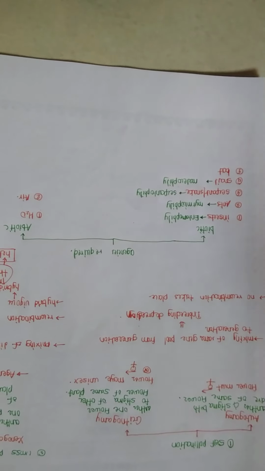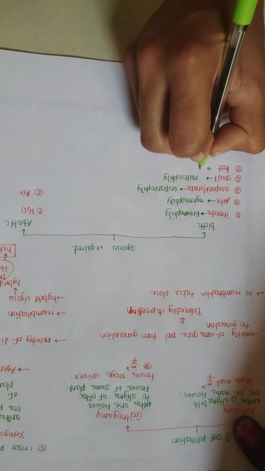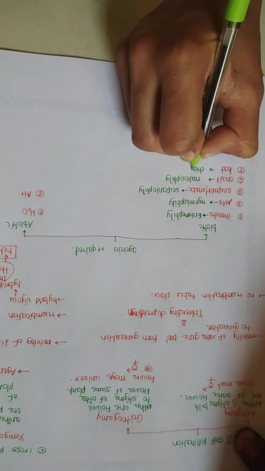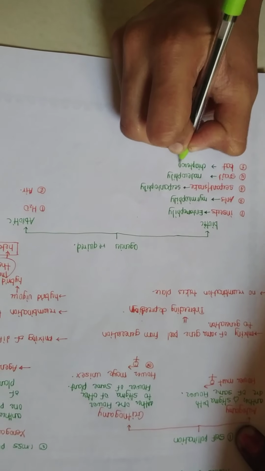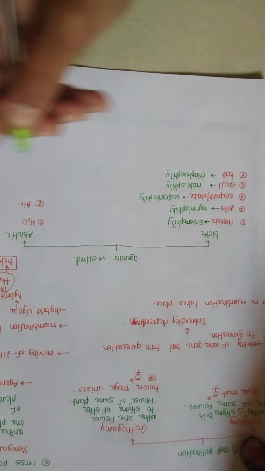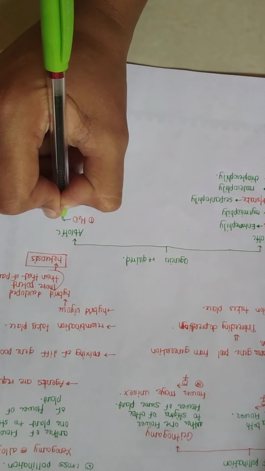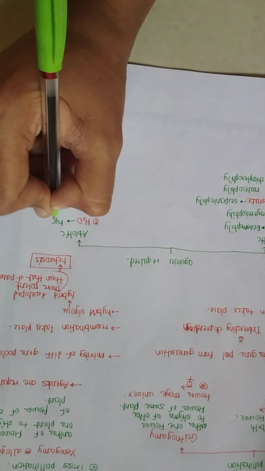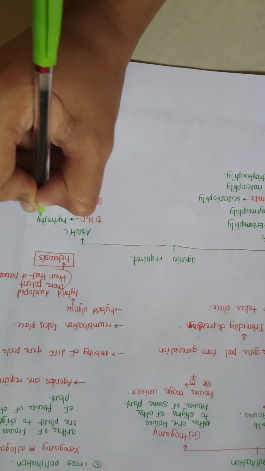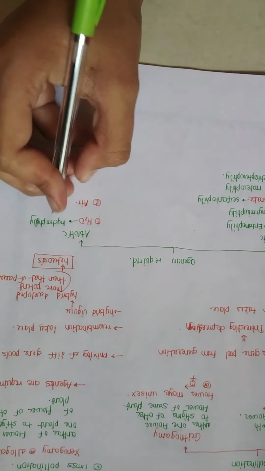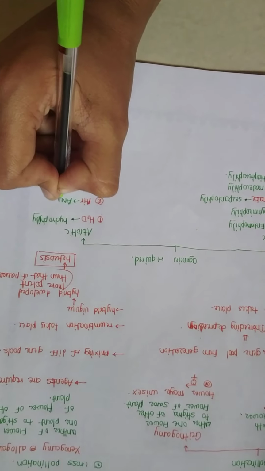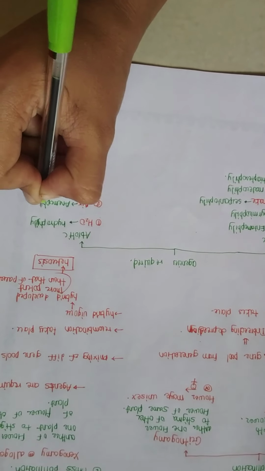And if pollination takes place by bat, then it is called chiropterophily. If it takes place by water, then it is called hydrophily. And if it takes place by air, it is called anemophily.